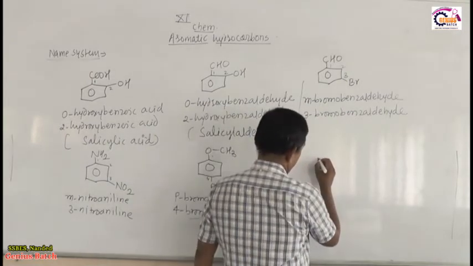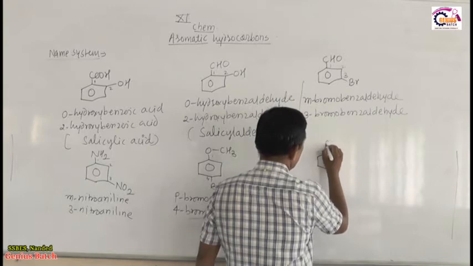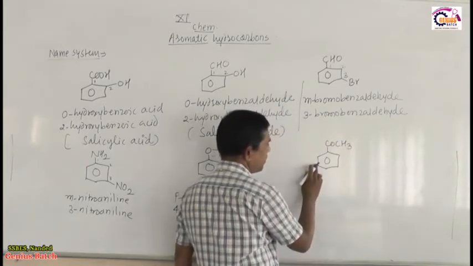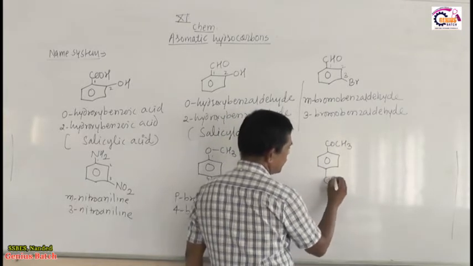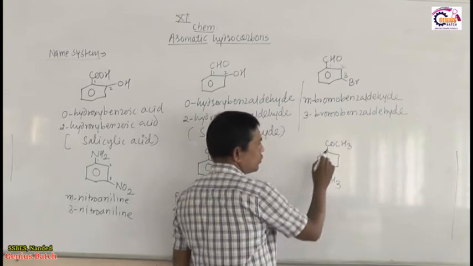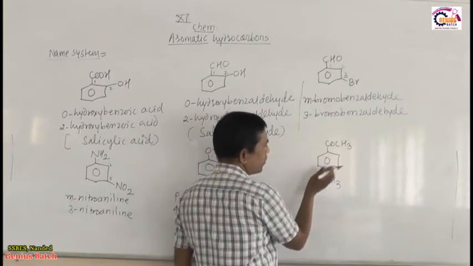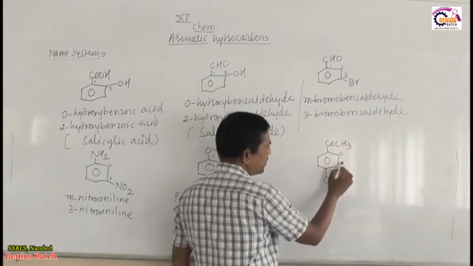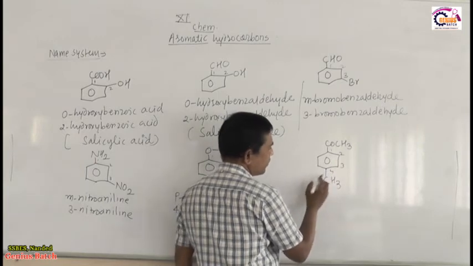Then we go for the next one. This is COCH3 and this is CH3. COCH3 with benzene has a special name called acetophenone. With respect to that, carbon number 1, the methyl group is present on carbon 4.